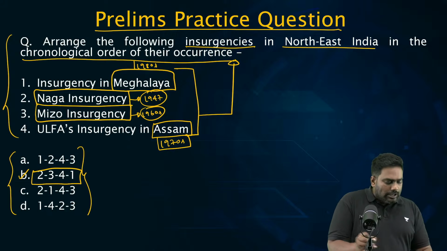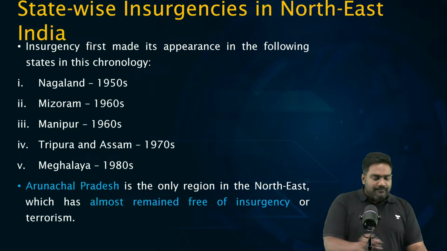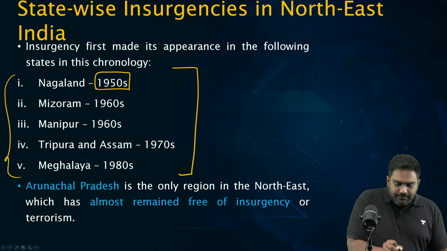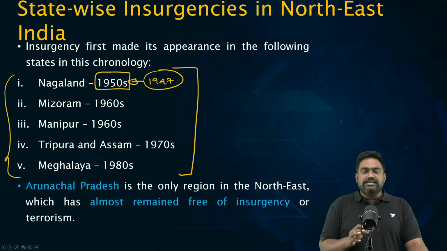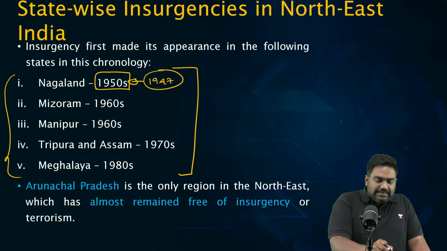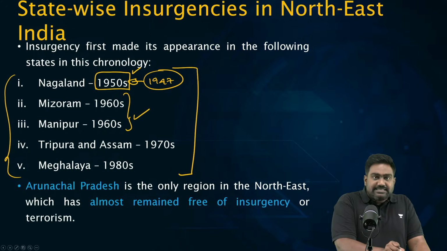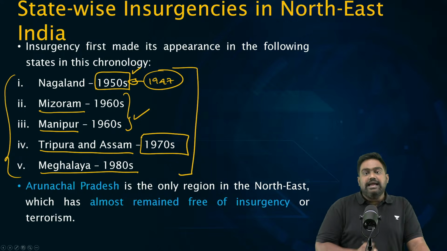This is the right chronological sequence. Understood? So 2341 is absolutely right. B is the right answer. So take a look at the chronology over here. Nagaland started out in 1947, the Naga insurgency, and it really picked up momentum in the 1950s. In the 1960s, we saw Mizo insurgency first and then insurgency in Manipur. Tripura, Assam in the 1970s, Meghalaya in the 80s.